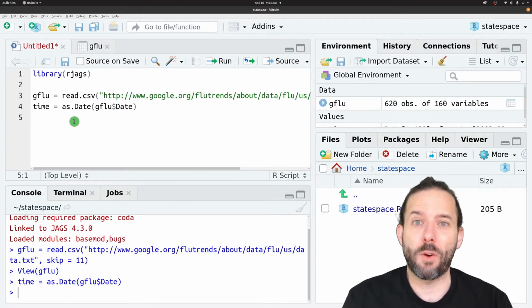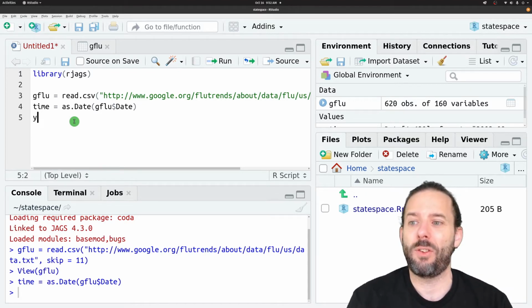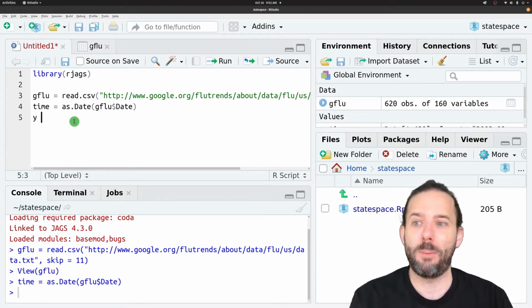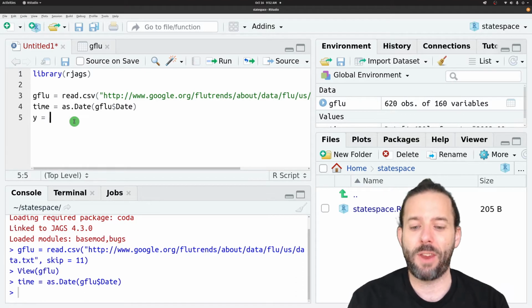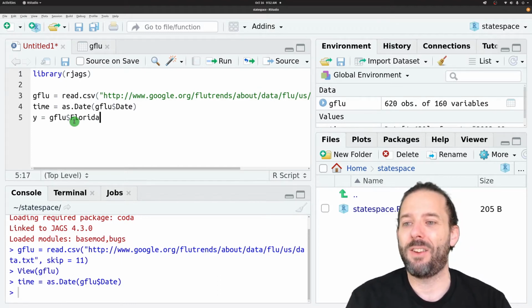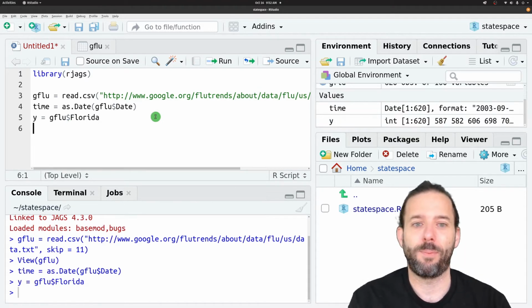The other piece of information we want is our response variable. We'll be writing this as y when we look at it as equations, so we'll write it as y here. That's typically our observed response variable when we write these things down. That's going to be the Google Flu index, that number of how much flu there is, how much searching there is about flu. We'll get that for Florida, so $ Florida.